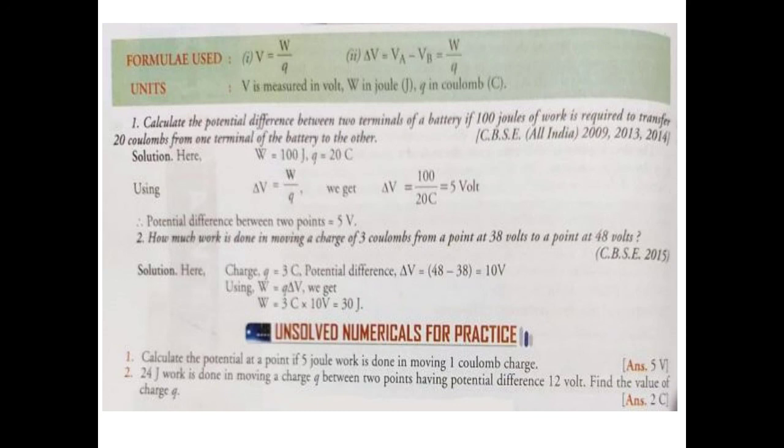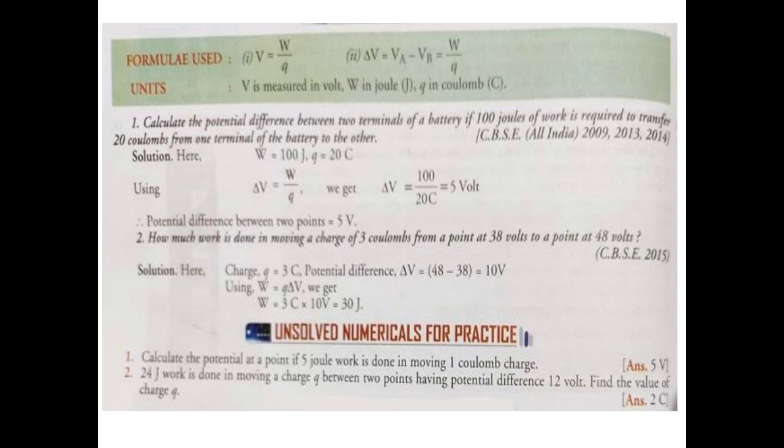In the same way, you have to try these unsolved questions. Calculate potential difference if 5 joule of work is done. Work is given, charge is given, and you have to calculate potential difference. The answer is also given to you. Simply use the formula, find the answer and match your answer.